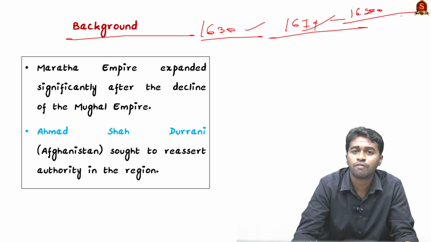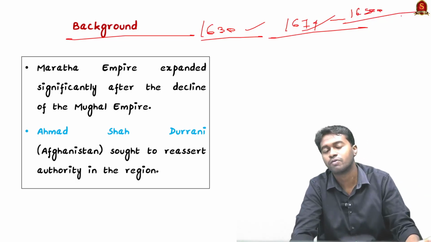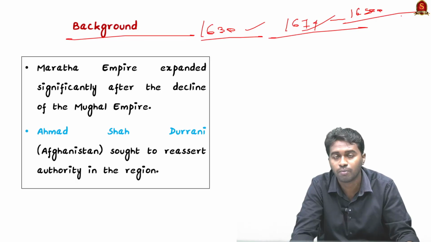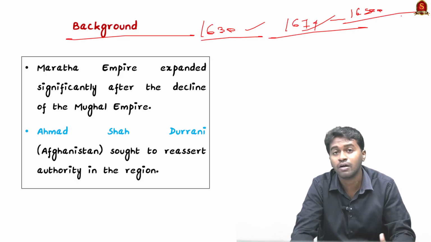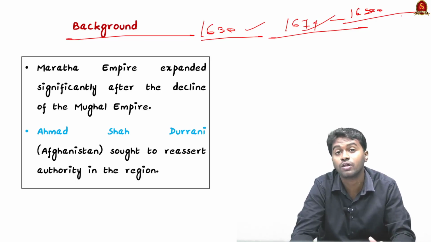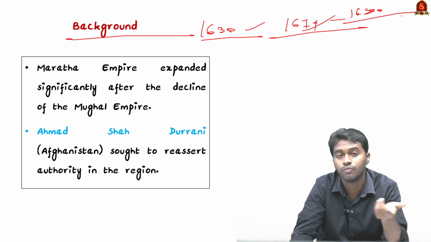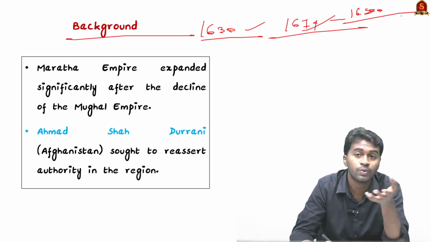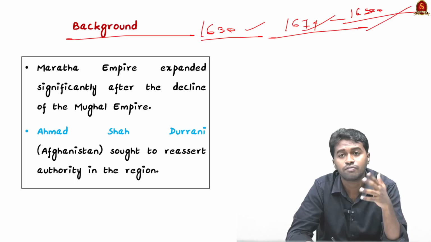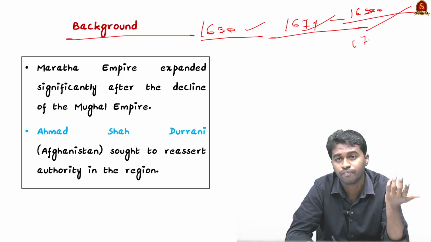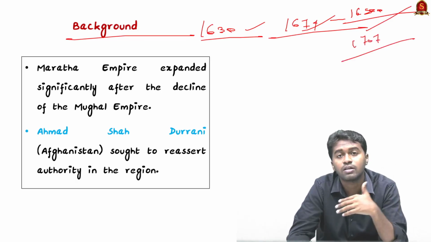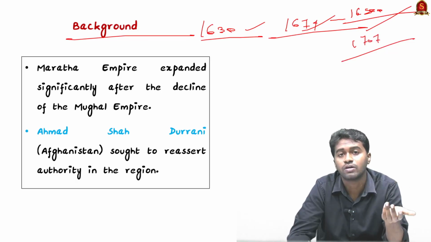After that, the Mughals again strengthened their power in the Deccan and destroyed the Maratha rule for some time. But that resulted in the Maratha War of Independence, because the Marathas had a strong feeling of oneness. In another sense, you can say Maratha nationalism was there at the time. And after that, in 1707, Aurangzeb died, and the Marathas regained their power fully.